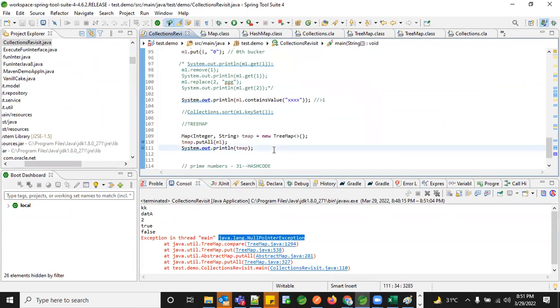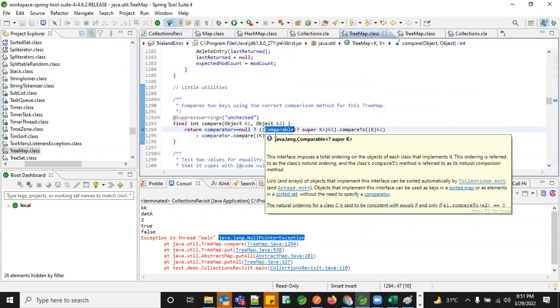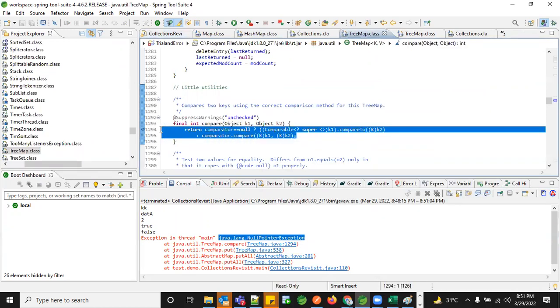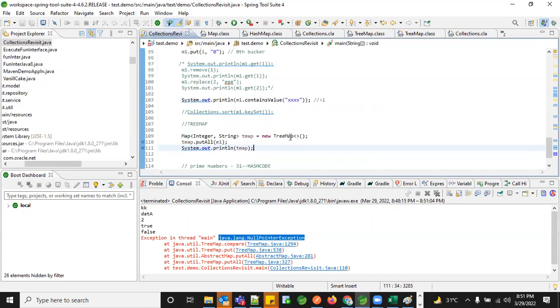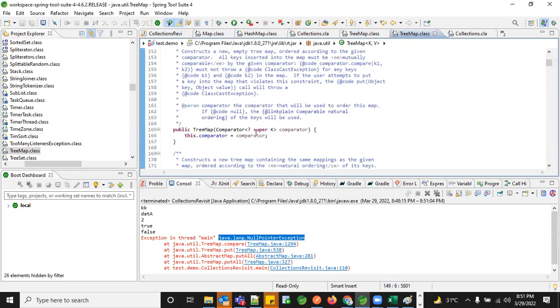So how could I actually make this comparator work? What are the ways I can go? Because right now in your tree map, you have the comparable class, right? So where does this comparable come from? Right now we are still in the first line. Where is the tree map getting created? Here. The comparator is null. So right now my tree map got created, but my comparator is null. So how can I make my comparator get assigned? I need to create a tree map with the comparator.